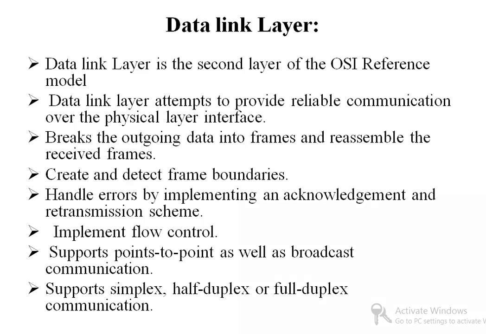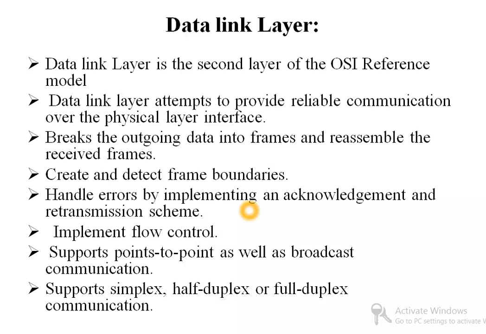Data link layer. The data link layer is the second layer of the OSI reference model. It attempts to provide reliable communication over the physical layer interface, breaks the outgoing data into frames, and reassembles the received frames. It creates the frame boundaries, for example, where the frame starts and where the frame ends. It handles errors by implementing an acknowledgement and retransmission scheme.